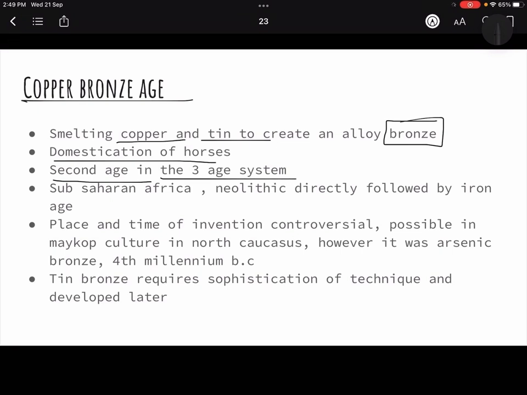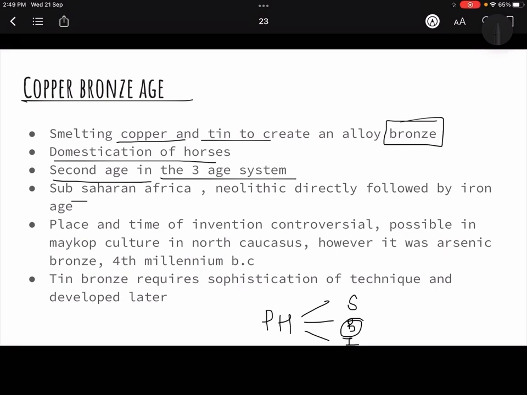At the start, when we were studying prehistoric age, we had divided it into 3 parts. First was the Stone Age, second was the Bronze Age, and third was the Iron Age. So this was the second in the 3 age system.